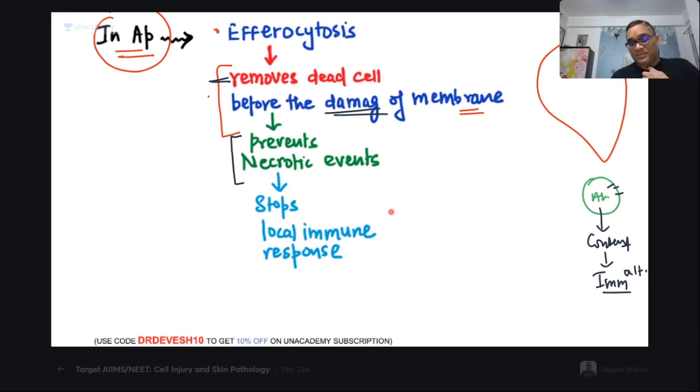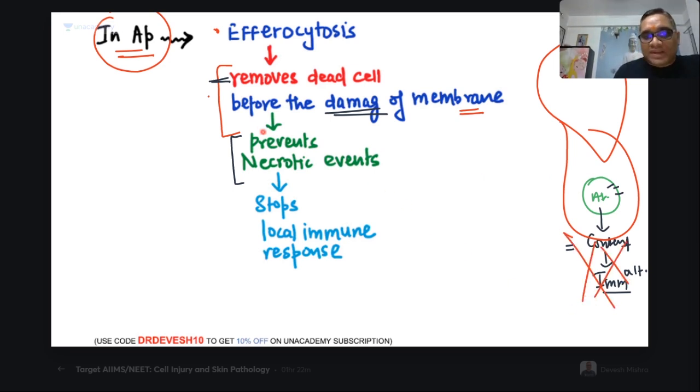That is how I am showing you. There is no cell membrane damage. Before cell membrane damage starts, this phagocytic cell will engulf them and will not allow all these things. So it removes the dead cell before the damage of the cell membrane, and it prevents necrotic events. By preventing necrotic events, it will stop the local immune responses. That is why efferocytes are important.